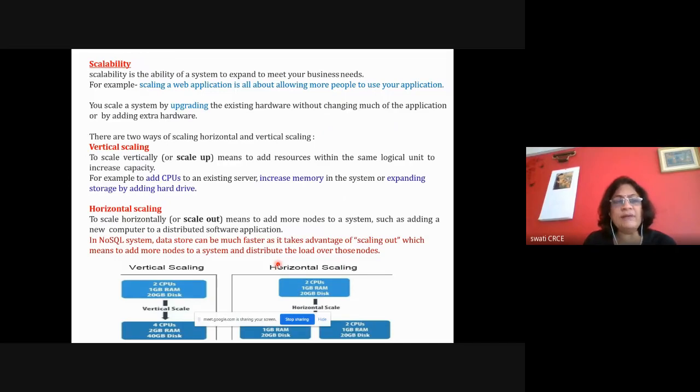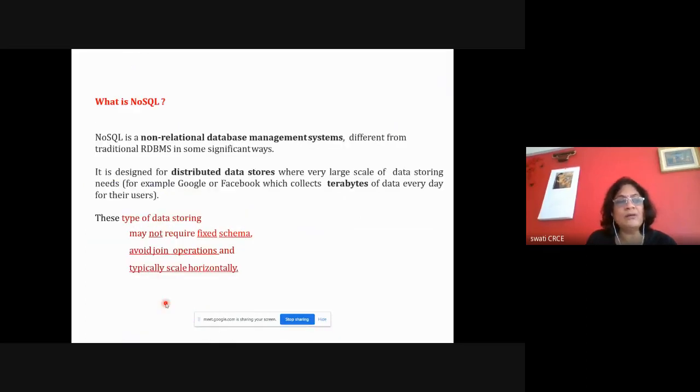And then we have seen that NoSQL uses horizontal scaling because vertical scaling is not at all suitable. The main advantage of NoSQL is that it is invented for distributed applications.